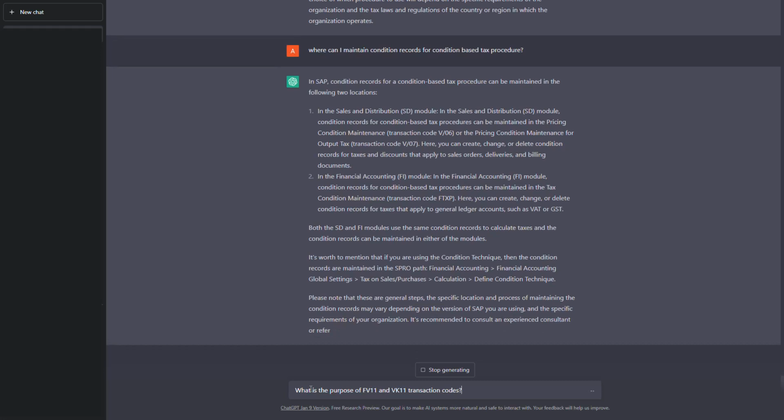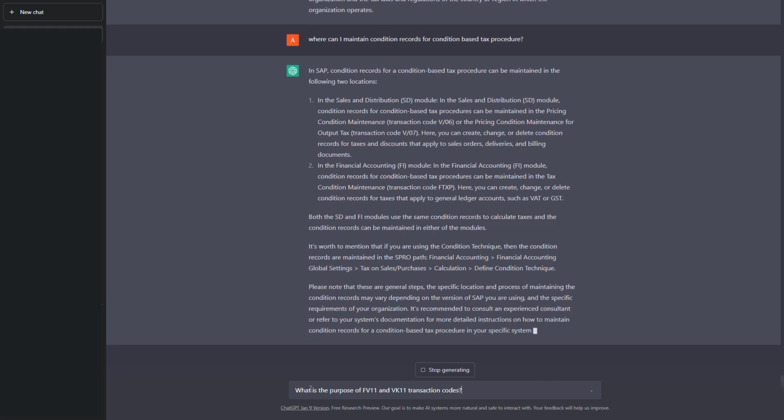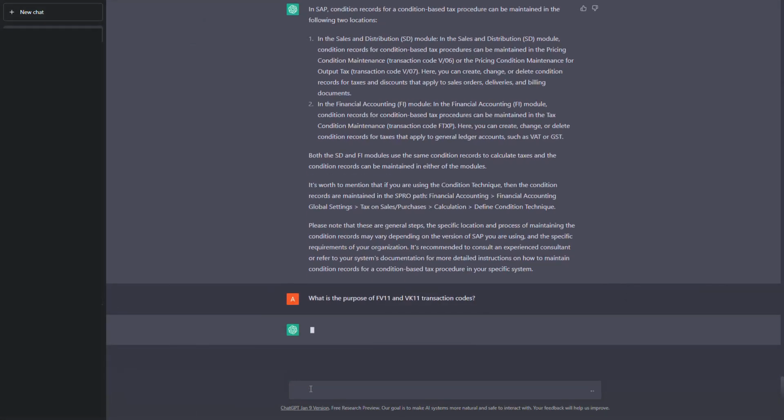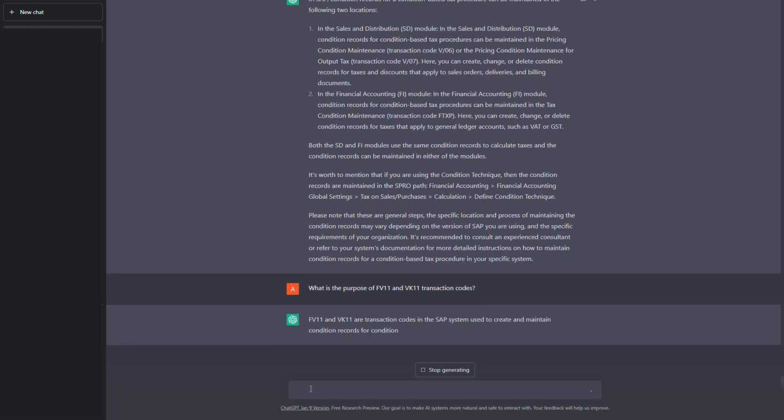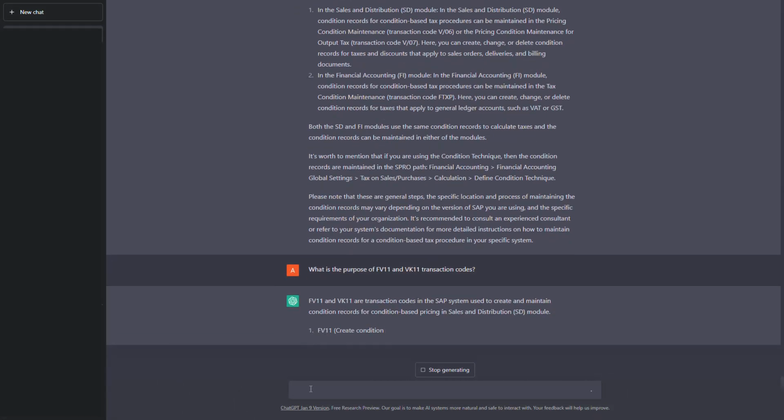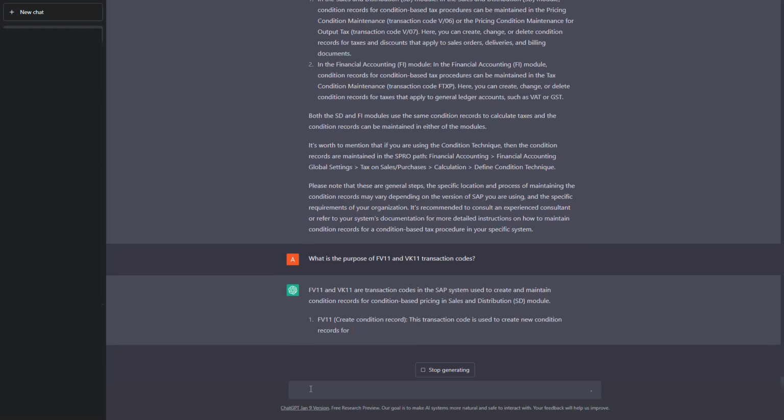Now let us try asking what is the difference between FV11 and VK11. Let us be more specific. Let us not try to confuse ChatGPT. Let us give it more specific questions and see whether it will be able to differentiate between FV11 and VK11. Okay, here is the answer. It says FV11 and VK11 are the transaction codes in SAP used to create and maintain condition records for condition-based pricing in the SD module.